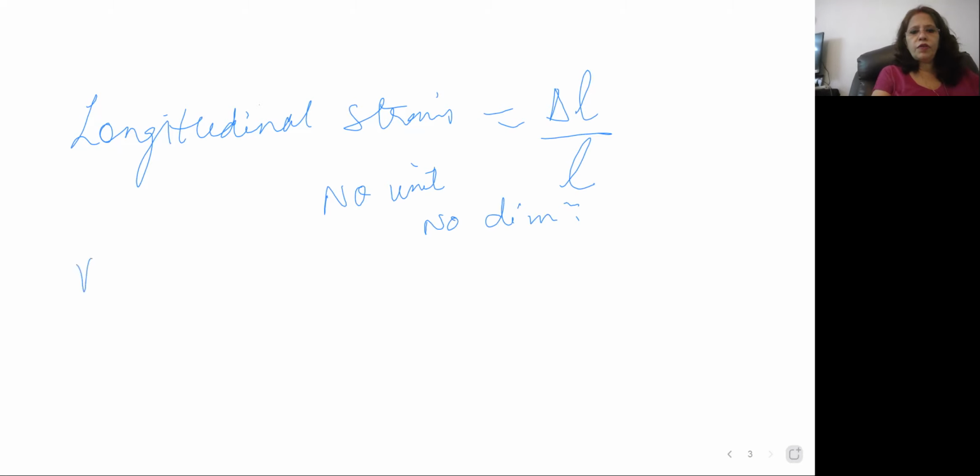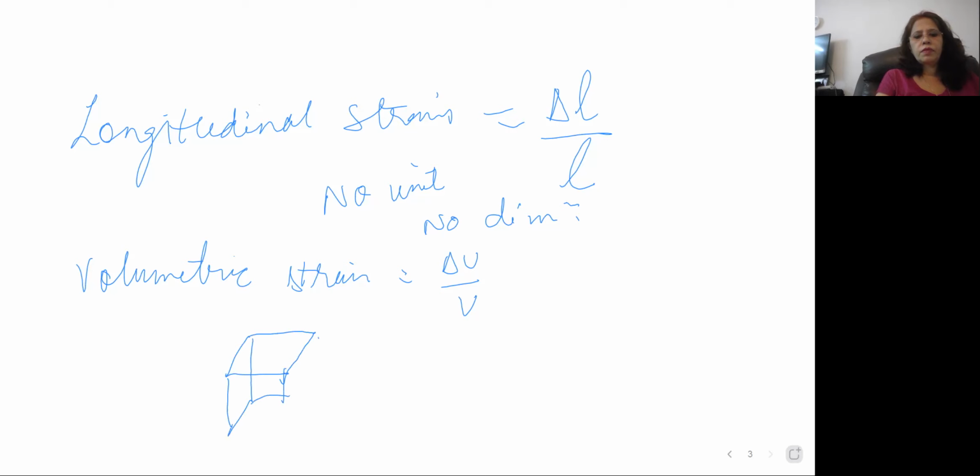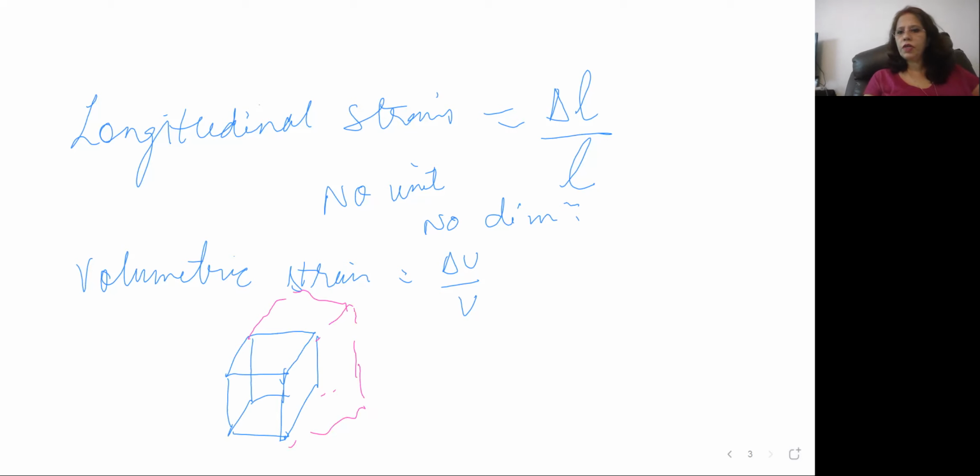Now coming to volumetric strain. This is change in volume upon original volume. This will also have no unit because it is the ratio of the similar quantity. See, if the volume is changed here, its total volume is only changed over here. So this is your volumetric strain.